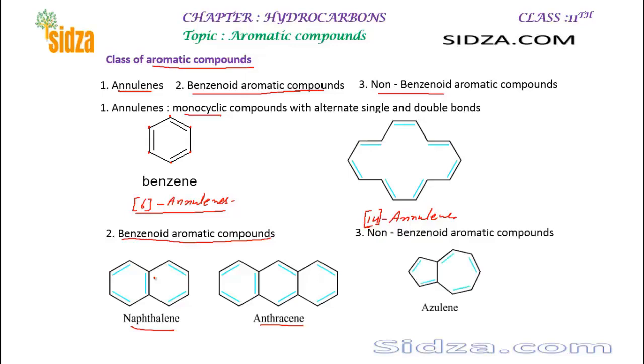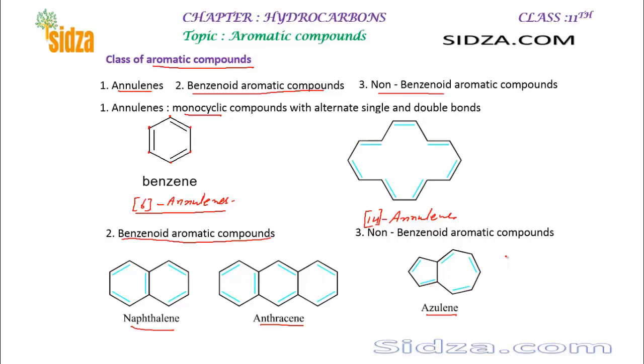Okay, and then non-benzenoid aromatic compounds. You can see azulene is one of the examples. It doesn't contain any benzene ring. Rather, it has some different carbon rings, and it doesn't resemble even the annulene, right? So you can see here 1, 2, 3, 4, 5 pi bonds.